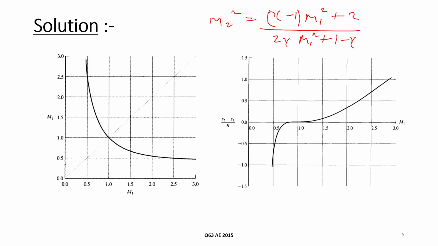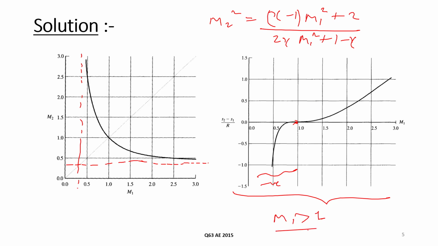Here you can see there are two asymptotic lines, one is this and one is this. So there can be one supersonic Mach number and one subsonic. But if we see from the entropy, if M1 is less than 1, then entropy change is negative. As entropy cannot decrease in such a process, hence Mach number M1 will always be greater than 1.